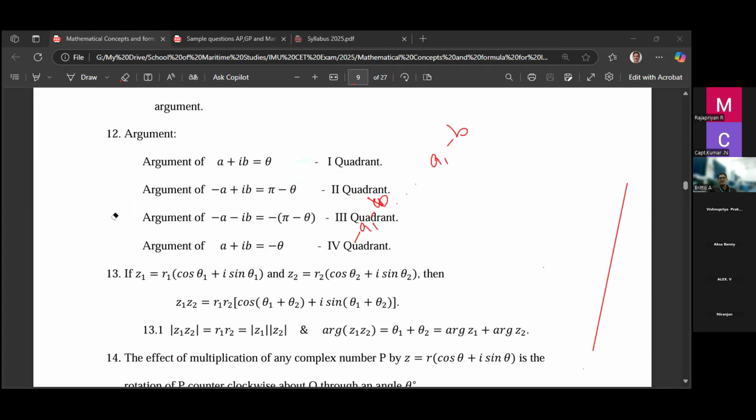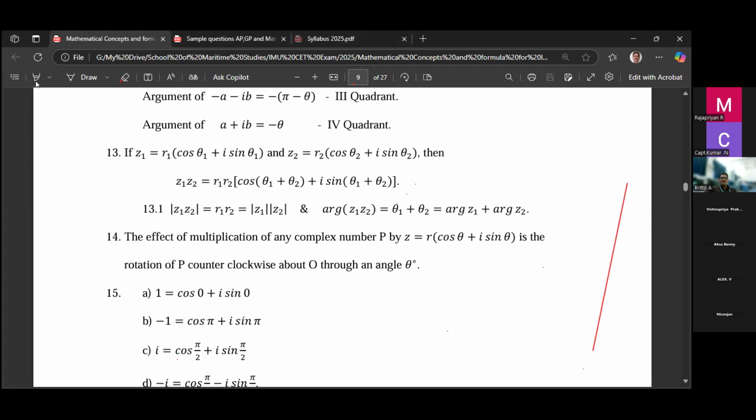Okay, so the next one. These are some of the properties. Z1 is a complex number, R1 into cos theta 1 plus i sin theta 1. Z2 is another complex number, R2 into cos theta 2 plus i sin theta 2. Then for the product of the two complex numbers, we write R1 into R2, the product of the two moduli, into cos of theta 1 plus theta 2. There is a big proof you studied, but no need for the proof, you just remember the concept. The argument of Z1 Z2 is what? Theta 1 plus theta 2.